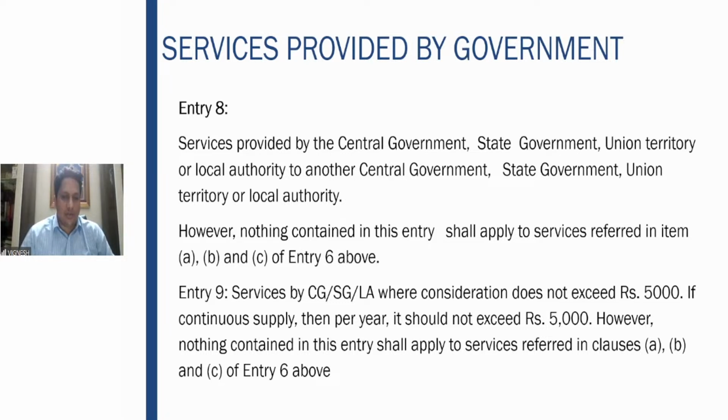Then entry number 9: the central government, state government or local authority provides a service where the consideration does not exceed rupees 5,000. Any service it provides, where the consideration is not more than 5,000, is exempt. In case of continuous supply, there may be a supply by the central government to a regular person which may extend beyond 1 year. You will also see the concept of continuous supply in the time of supply chapter. So in continuous supply, up to 5,000 per year is exempt.